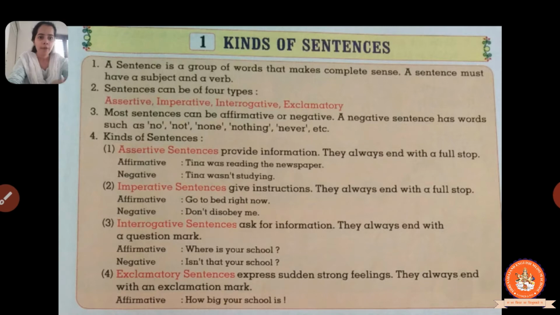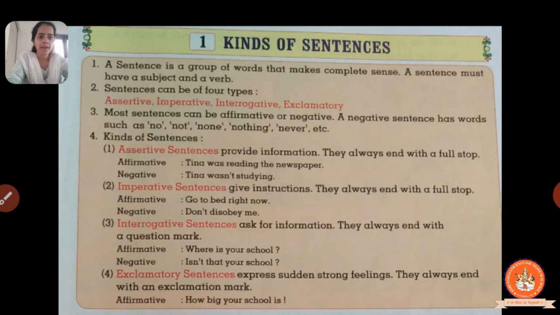So how will you get to know which sentence is affirmative and which one is negative? An affirmative sentence doesn't use words like no, not. But a negative sentence uses words like no, not, none, nothing, never, etc. In this way you will get to know which is the affirmative sentence and which is the negative sentence.